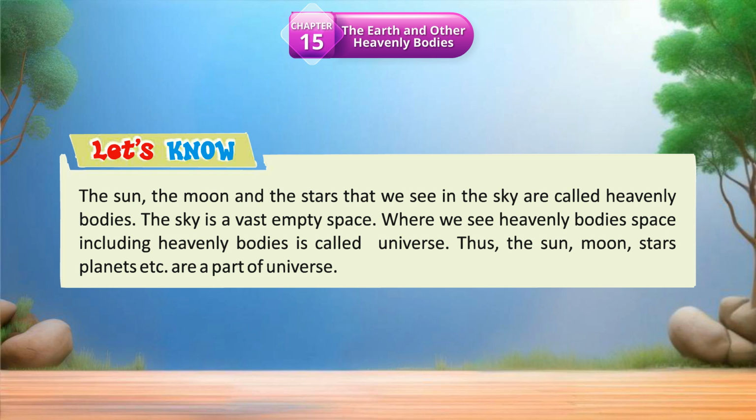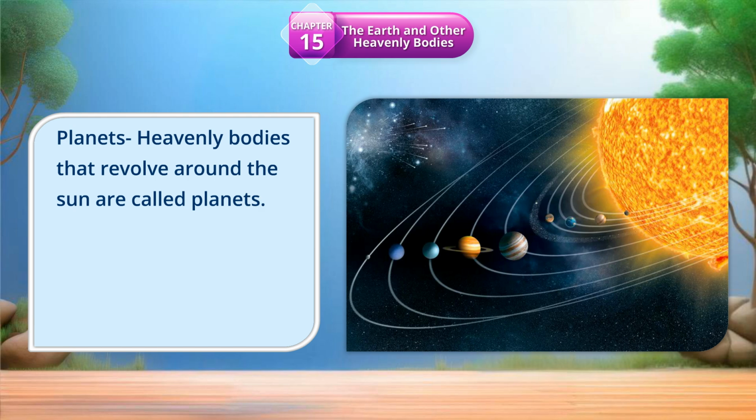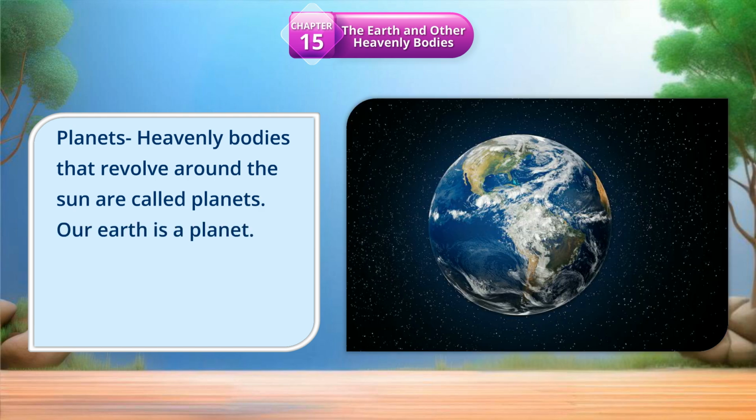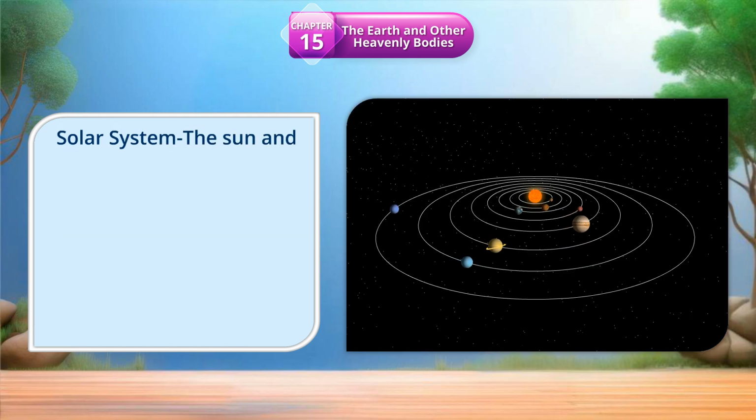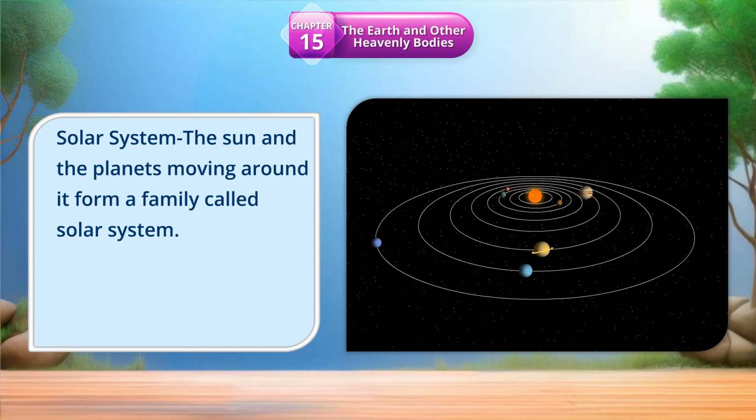Thus, the sun, moon, stars, planets, etc. are part of universe. Planets: heavenly bodies that revolve around the sun are called planets. Our Earth is a planet. Solar system: the sun and the planets moving around it form a family called solar system.